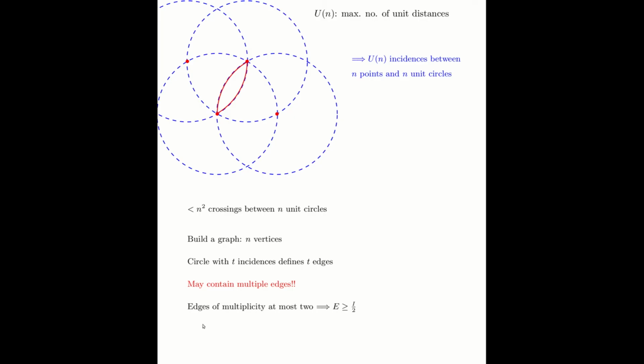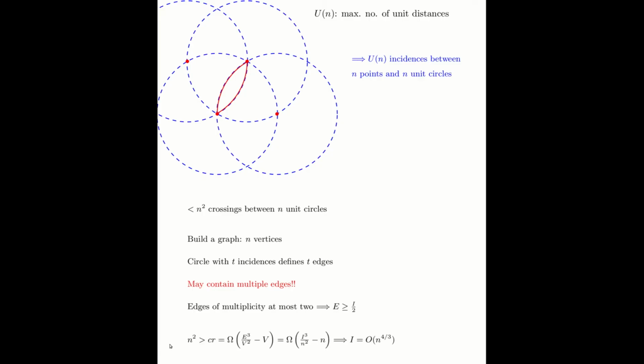We could observe that the multiplicity of every edge is at most 2. I leave this as an exercise for you, but assuming this is true, then from every multiple edge, we can delete 1/2. We will be reducing the number of edges by a factor of 2. So in other words, if the number of incidences was I, instead of creating I edges, I will be creating I over 2 edges, because I could remove, in the worst case, half of them.